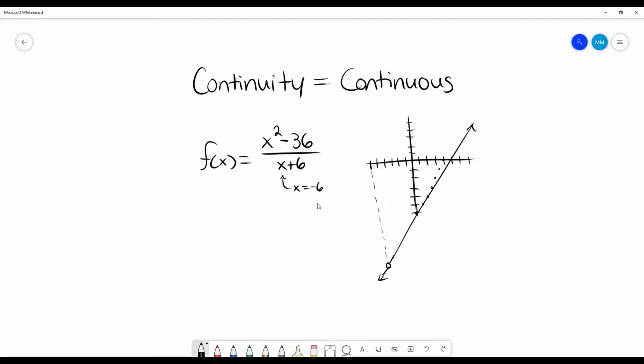And so the thing that we like to do is we recognize that this x equals negative 6 is outside of our domain. But when we want to really work with this, we're just going to factor that out. So I know that that turns into this up there. And so then I cancel those out. And now I'm just working with an x minus 6, which is why this is a linear function here, because this is the graph. So all that this tells us is that this is our function, and it happens to have a discontinuity at this point.